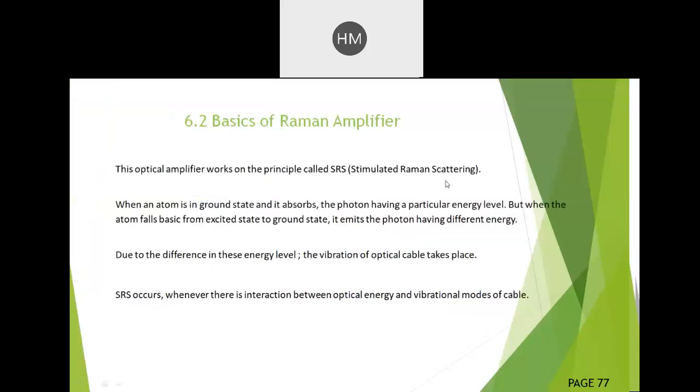So, basics of Raman amplifier. This optical amplifier works on the principle of stimulated Raman scattering, SRS. See, this scattering property is used in attenuation and absorption also, that is signal degradation. There, this topic is elaborated very nicely, stimulated Raman scattering. But this is not mentioned in your topic. But we should know the basics of scattering.